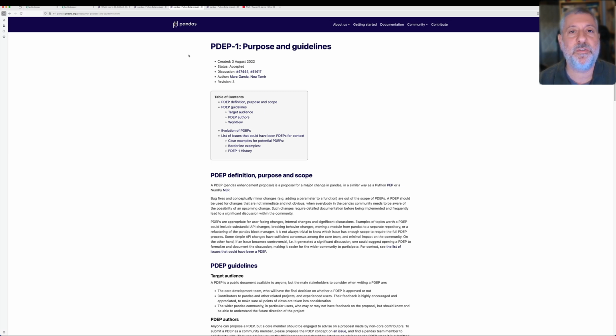Without this sort of standardization, there won't necessarily be the sort of trust in the development process that we need for a serious open source project or any software project to work. So pay attention to PDEPs, pay attention to PDEP 1, pay attention to these warnings, and if you really need to silence the warnings in production, you will now have a much more fine-grained view of which warnings to quiet and which warnings you should pay attention to, such as the future warnings, so you don't let them get out of hand when you upgrade.